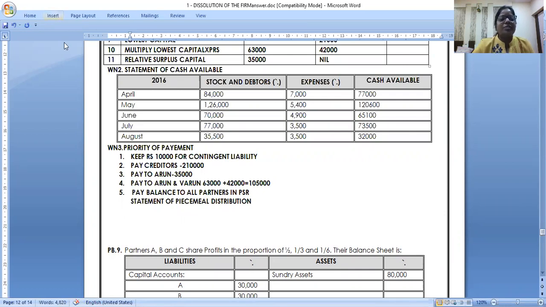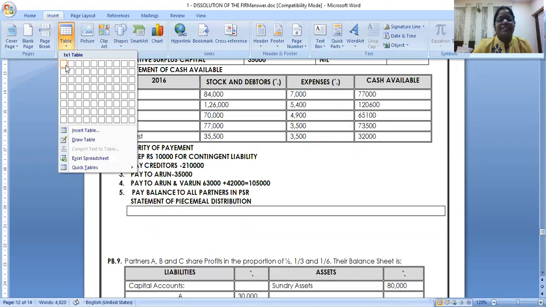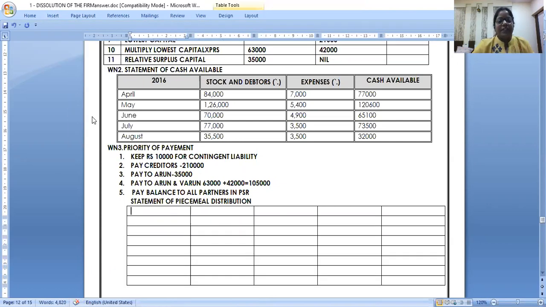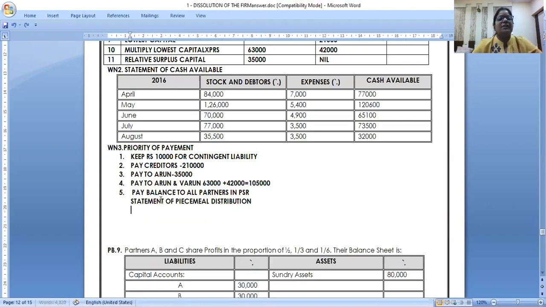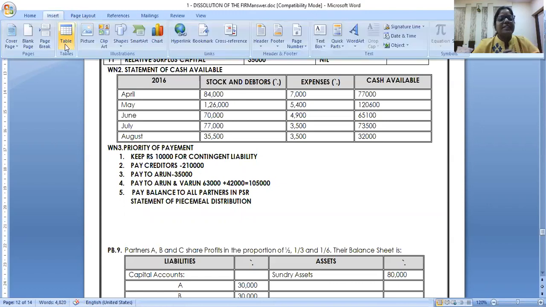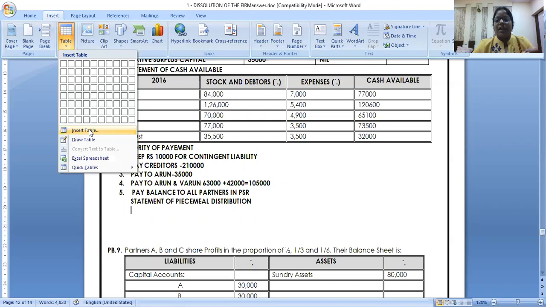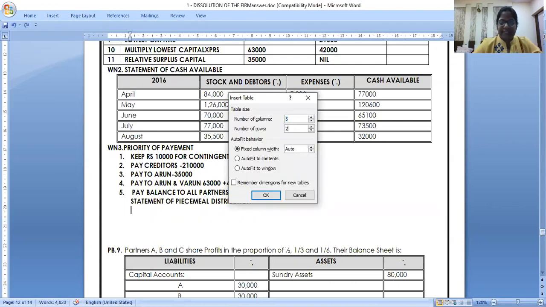How many columns you will make: particulars and liabilities. So only creditors is there. And then you have 3 partners. So make it a full page. In fact, I will also make it a big page. Particulars, creditors and 3 partners. So 5 columns I need, and rows I need 20.